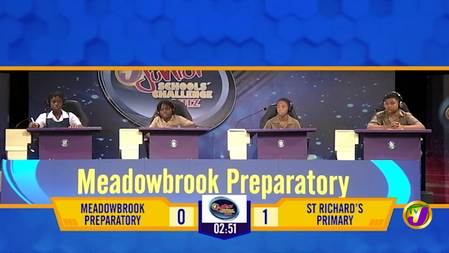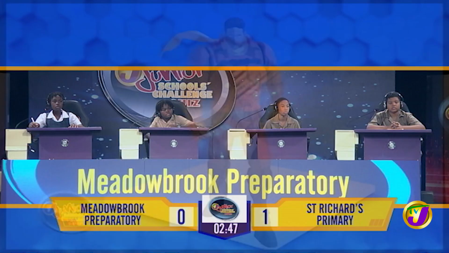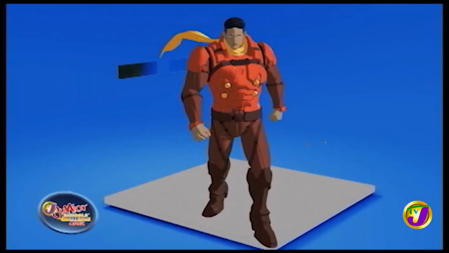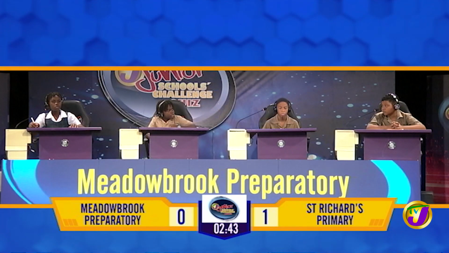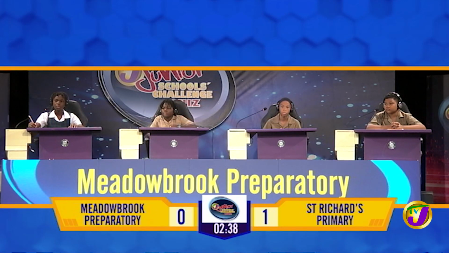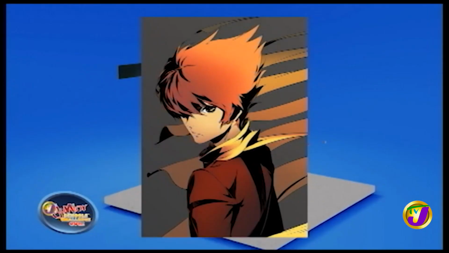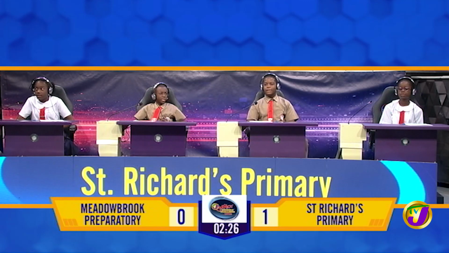Meadowbrook. Television. A visual question. Look at the monitor and specifically identify the cartoon character. Hulk. Incorrect. Cyborg 005 or Geronimo Jr. Television. A visual question. St. Richard's. Look at the monitor and identify this cartoon character. Cyborg 006. Incorrect. Cyborg 009 or Joe Shimamura.